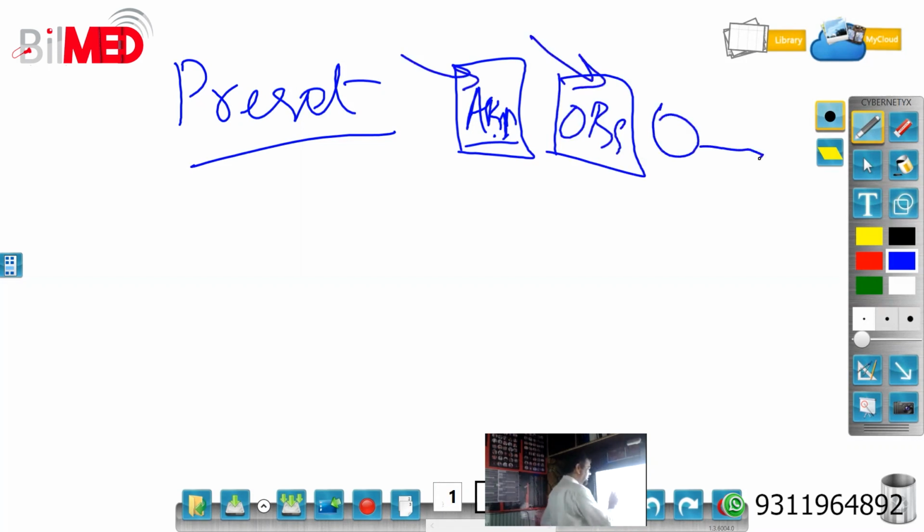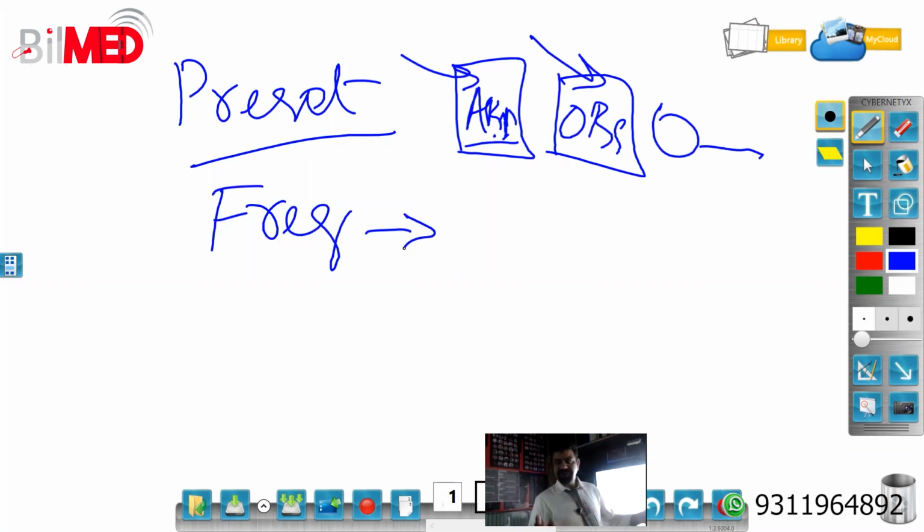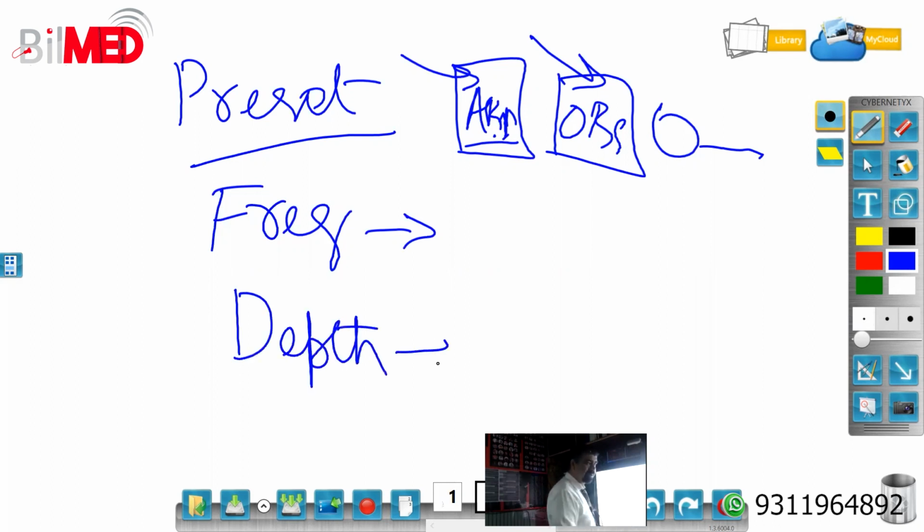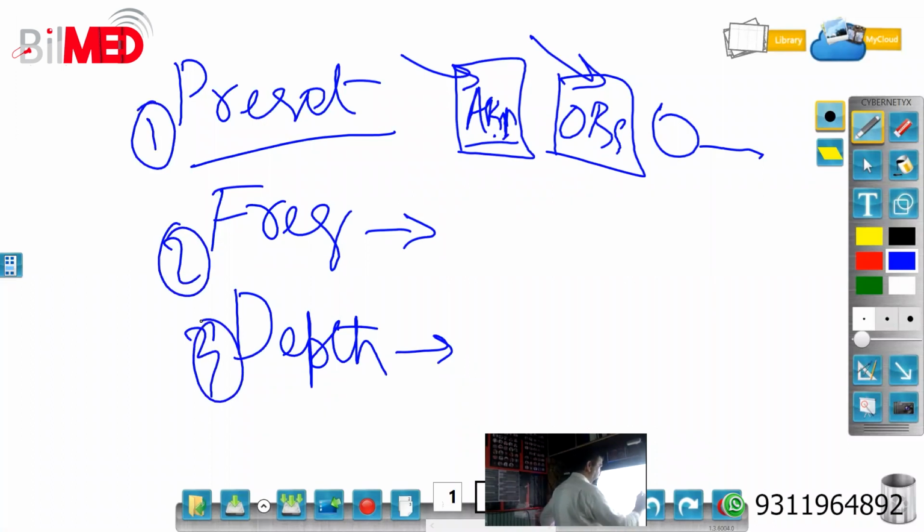Second thing, set the frequency, and frequency will depend on whether you have an obese or a thin patient. The third thing is the depth, and adjust the depth as per your area of interest. You know now why. Then the focal zones: first, second, third, fourth will be focal zones.